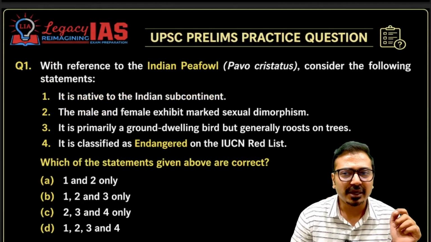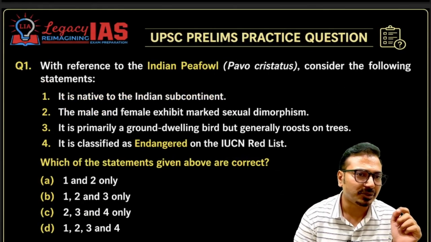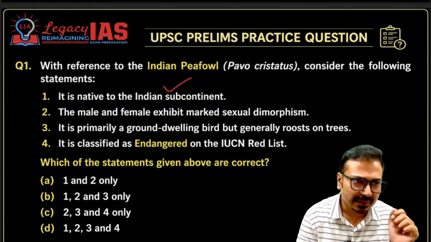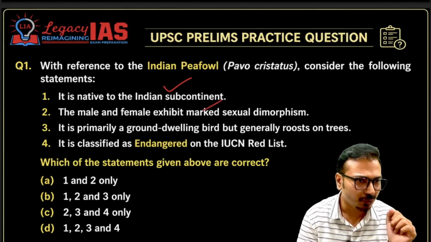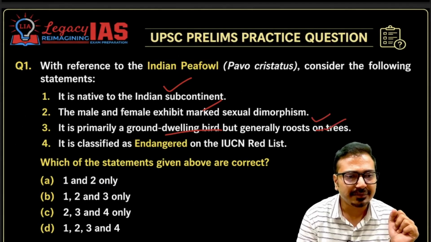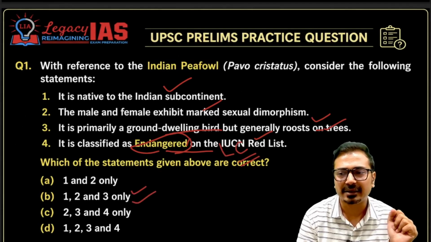Now finally, what should be the answer to this practice question? Indian peafowl is native to the Indian subcontinent. This is correct. Male and female exhibit marked sexual dimorphism. That is also true. It is primarily ground dwelling, but generally roosts on the trees. That is also true in terms of characteristics. And it is classified as an endangered species. Now this is incorrect, right? It is classified as least concern. Now the first 3 are correct, 1, 2, 3, so B is the correct answer.